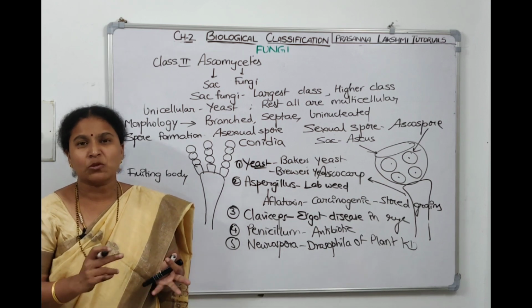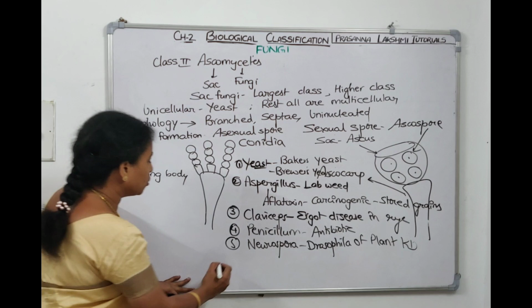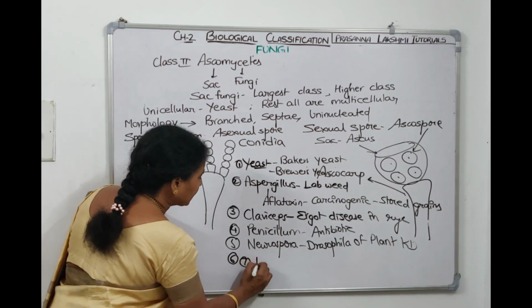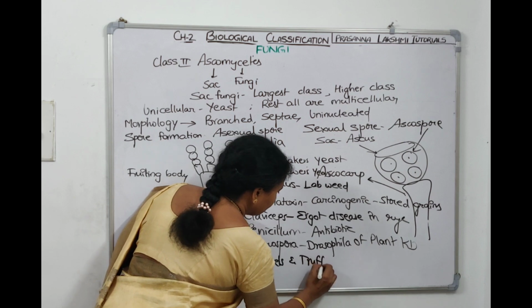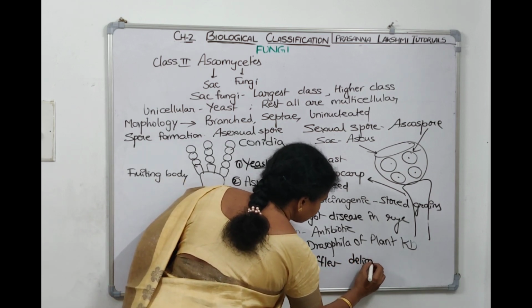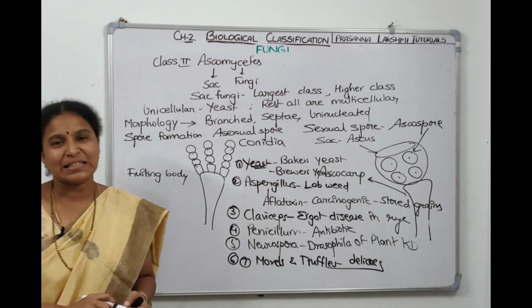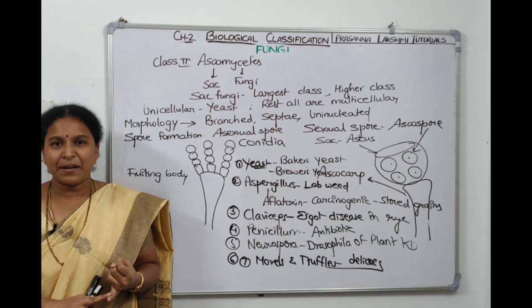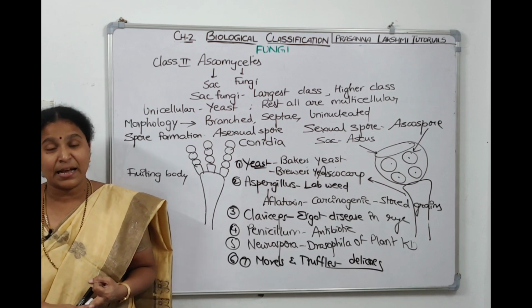Apart from all these members, morels and truffles are also there, which add delicacies to the dishes. So the sixth and seventh examples are morels and truffles, which add delicacies to the dishes. All these are examples of the second class Ascomycetes. First class Phycomycetes, primitive class. The second class Ascomycetes, largest class, higher class.